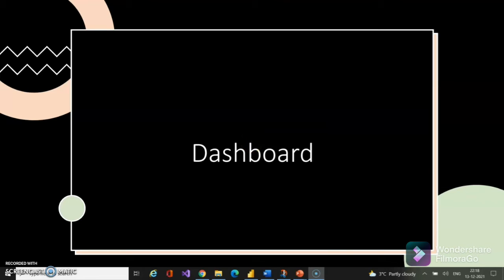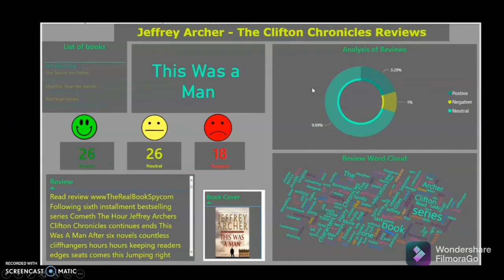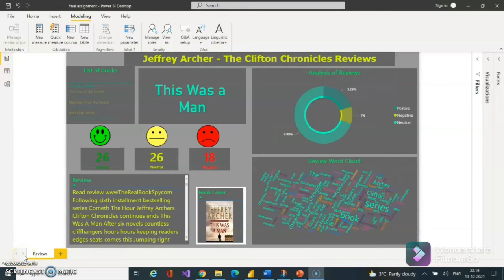Hello everyone. Now I will present the dashboard created for the assignment. This is a snippet of the dashboard that we created using Power BI. Now I will give a live demo of the dashboard in Power BI itself. As discussed, we have used Power BI to make the dashboard projecting the reviews of the Clifton Chronicles by Jeffrey Archer. Before going forward with the book reviews individually, I would like to explain the components of this dashboard.